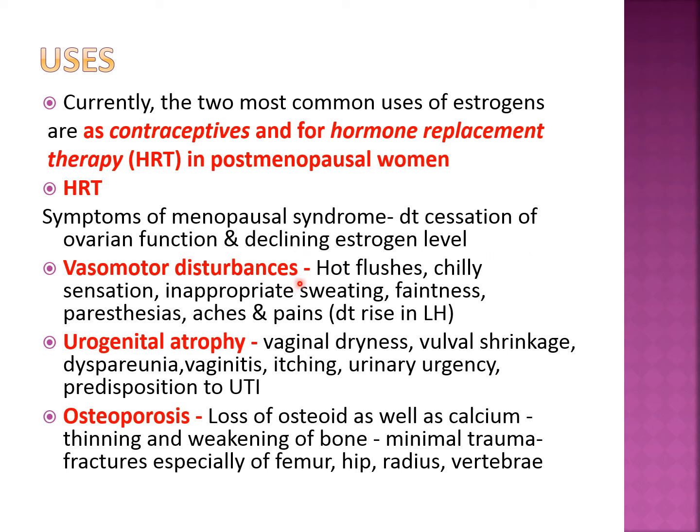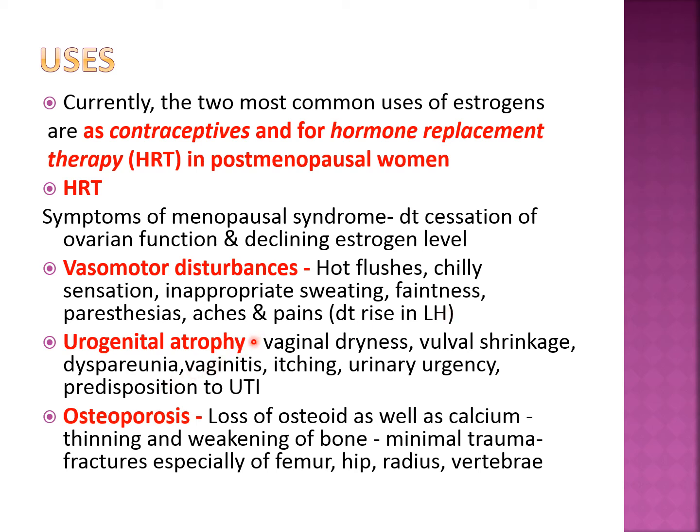The first one is vasomotor disturbances, which is very troublesome, and in that mainly there are hot flushes. Okay, so there are hot flushes especially on the face because of vasodilatation, and there is redness. Then there is a chilly sensation, inappropriate sweating, faintness, dizziness, paresthesia, tingling sensation, various aches, headache, body ache, myalgia, and various pains. And this happens mostly because of a rise in the LH, that is the luteinizing hormone level.